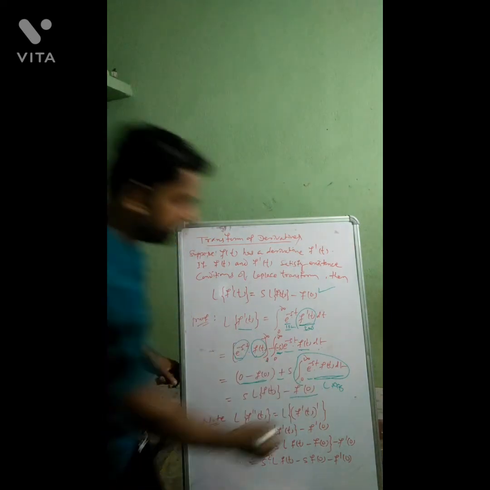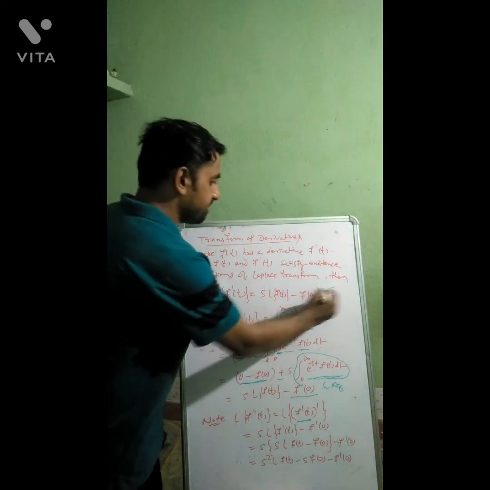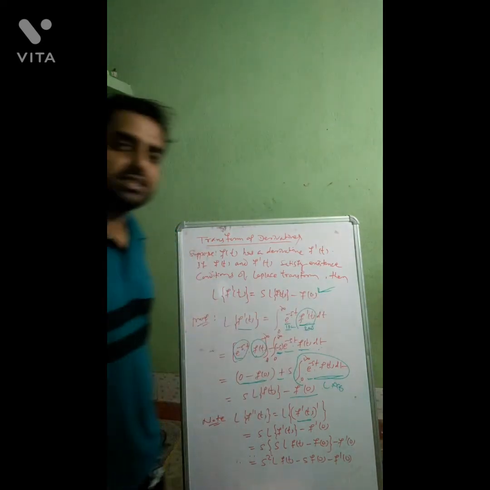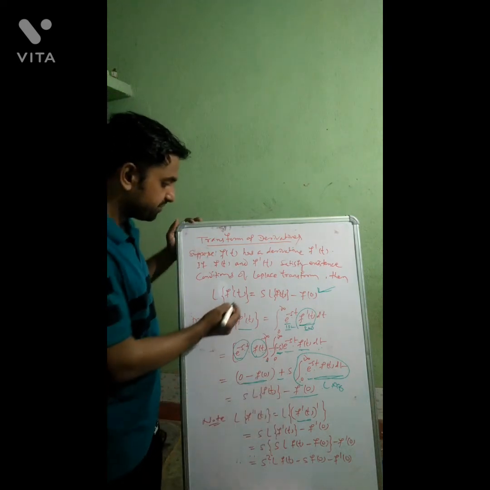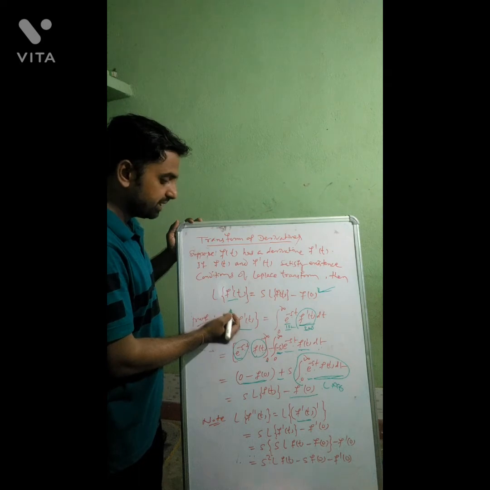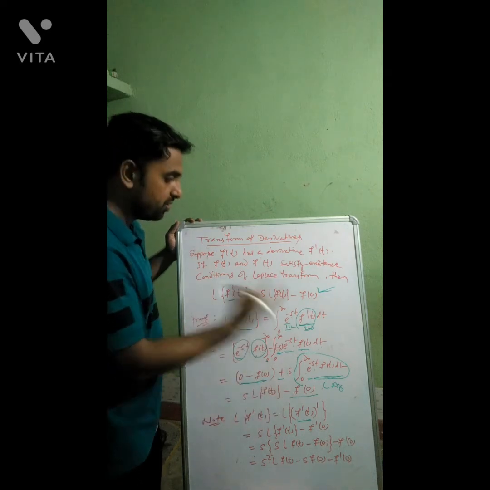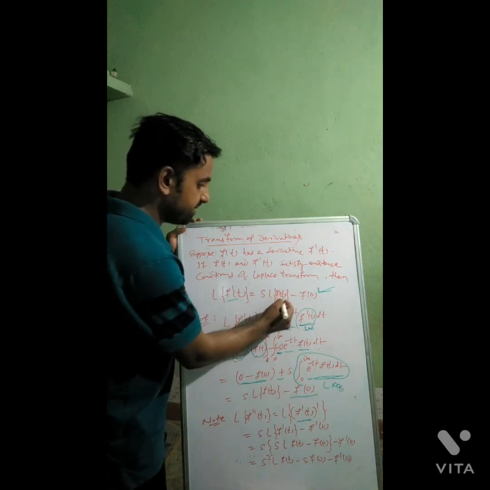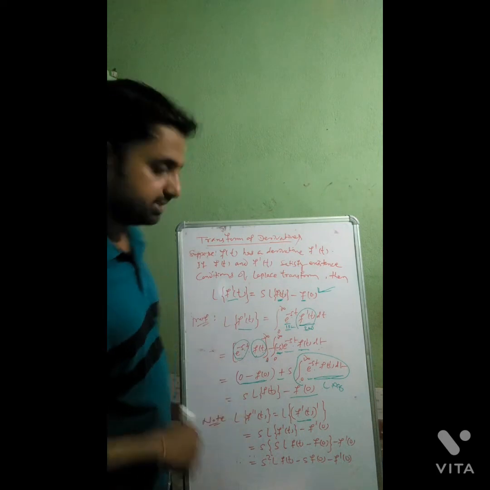Now consider f dash t as f of t. Then we can use this formula. How to use? Here it is f dash and in the note it is f double dash, so in place of f we have to write f dash.